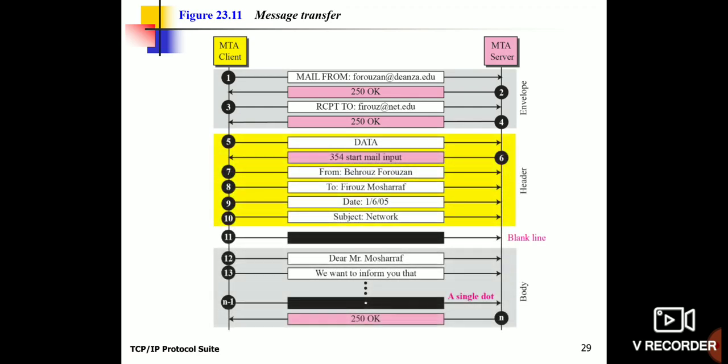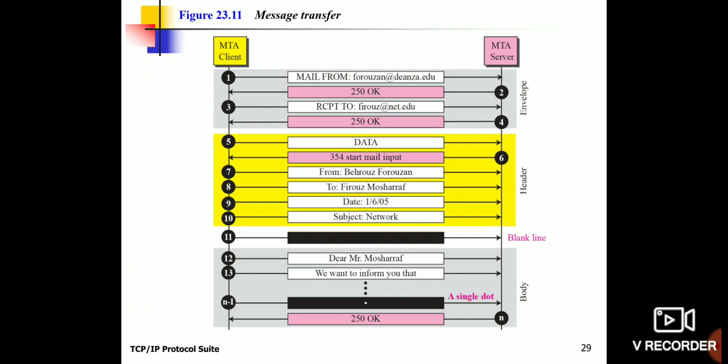First, from the client mail, it is going to send MAIL FROM Feruzon at deanza.edu. For that, the MTA server is going to give you 250 OK, and the mail client is going to send RCPT TO, the reception mail ID. Again, the MTA will give you 250 OK, and then the client is going to send DATA, and the MTA server is going to give you 354 start mail input.